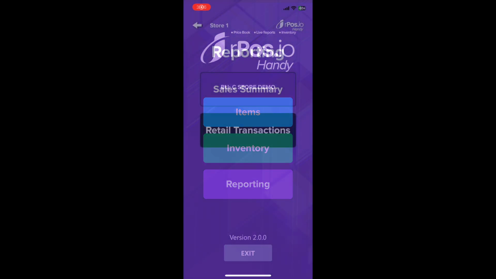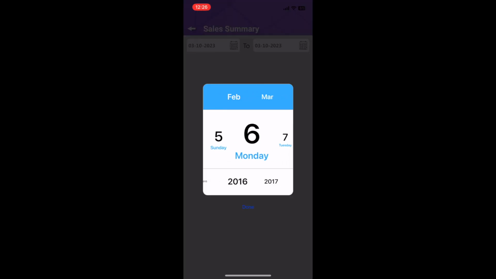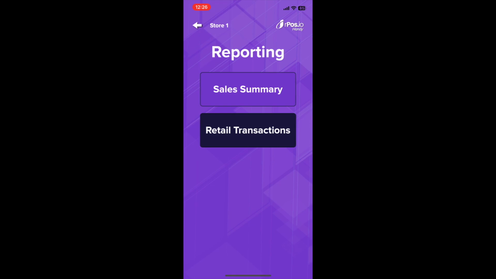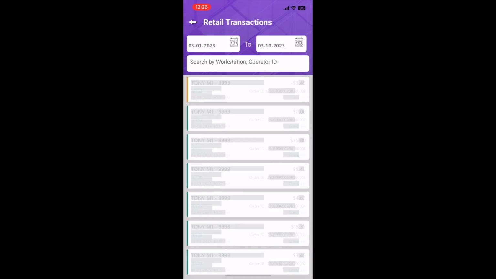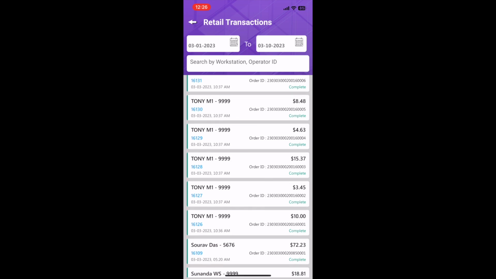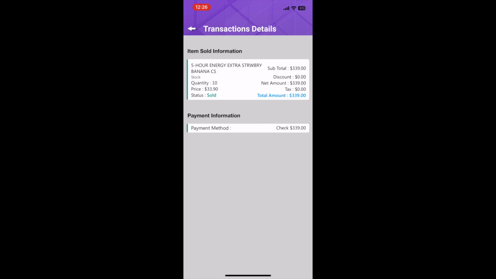We head on over to the reporting section. We've got a sales summary and our retail transactions. If we head into the sales summary, we can pull up a day or a range of days and see a summary of the sales for that day. And then we can head over to the transactions. Again, let's choose which days we want to look at. We'll see our list of all the transactions, find what we want, tap on it, and see the details.